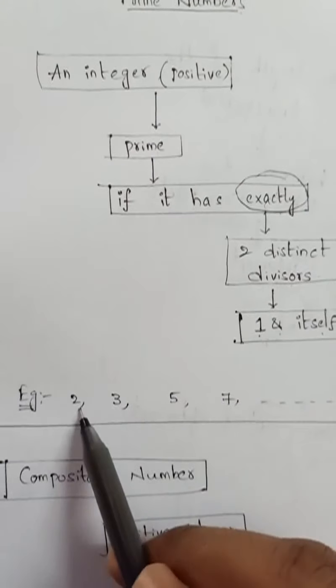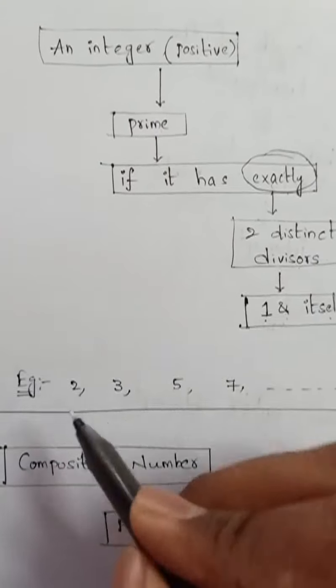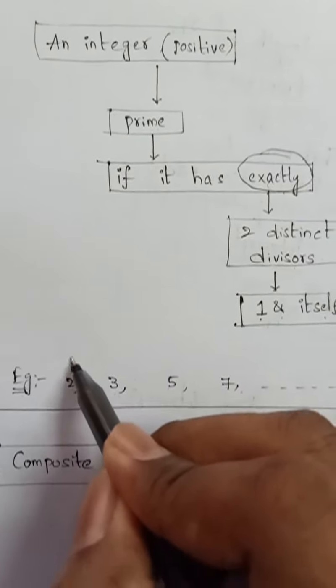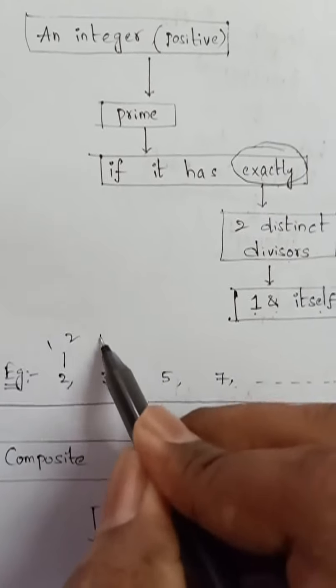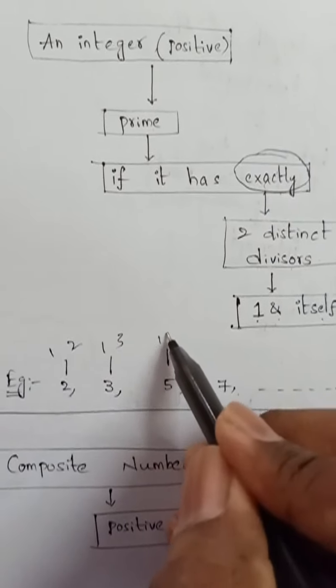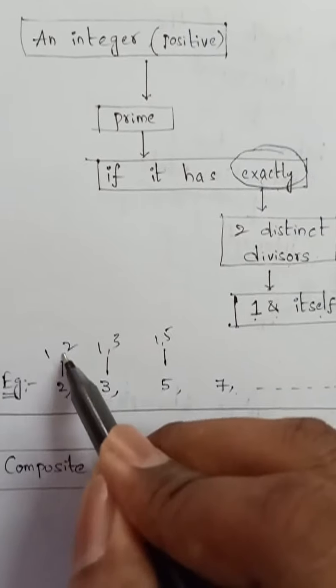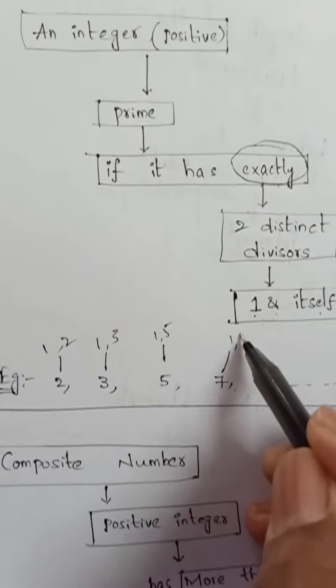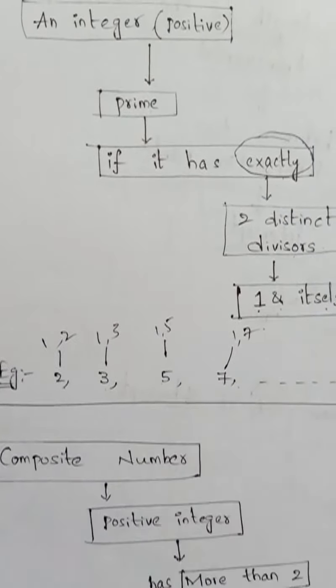Now the examples are 2, 3, 5, 7. So for 2, how many divisors? 1 and itself. For 3, 1 and itself. For 5, 1 and itself. For 7 also 1 and itself. These type of numbers are known as prime numbers.